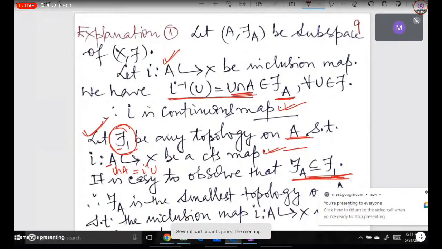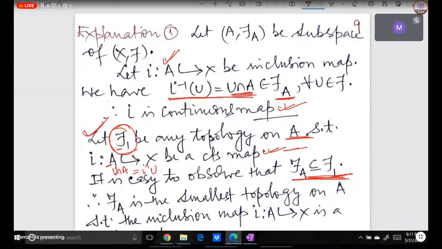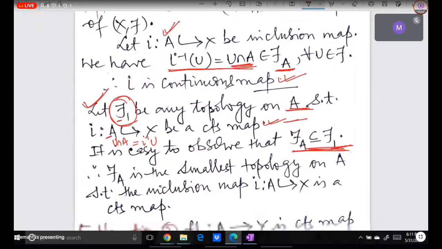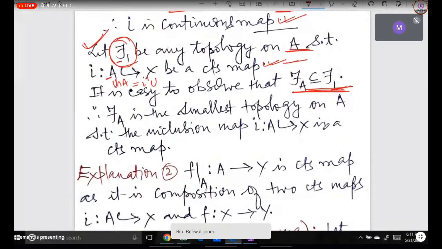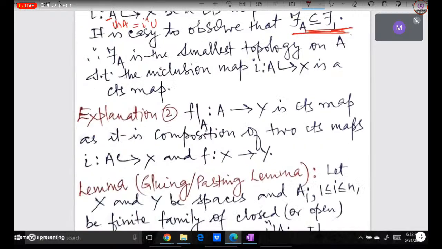Okay, and in this way we can say that this subspace topology is the smallest topology such that this inclusion map is continuous. Is this explanation all right? Yes, sir. Okay, you just say yes or no, then I will know whether I have to continue or I have to explain. और ये जो दूसरी वाली थी ये तो easy है.